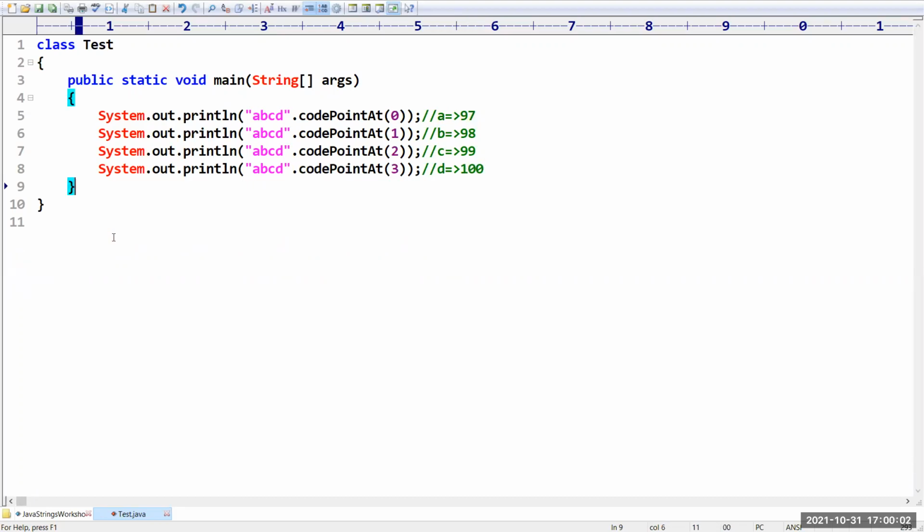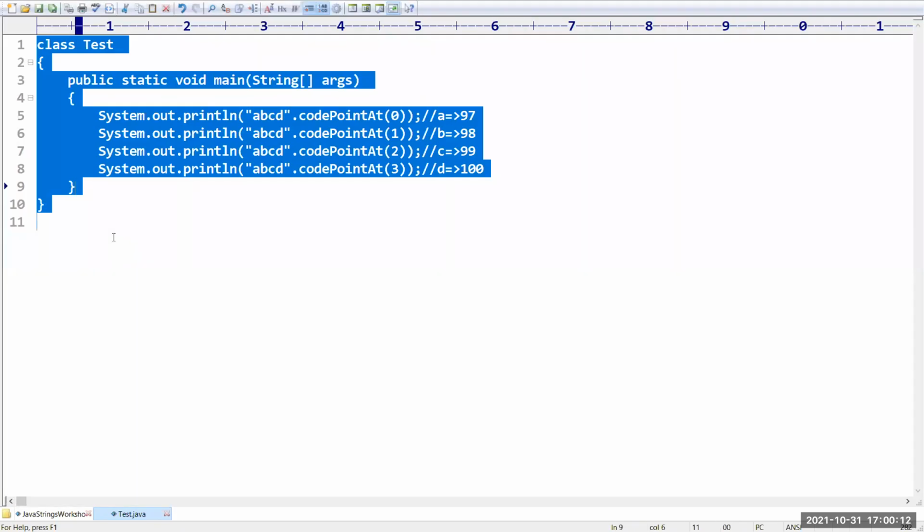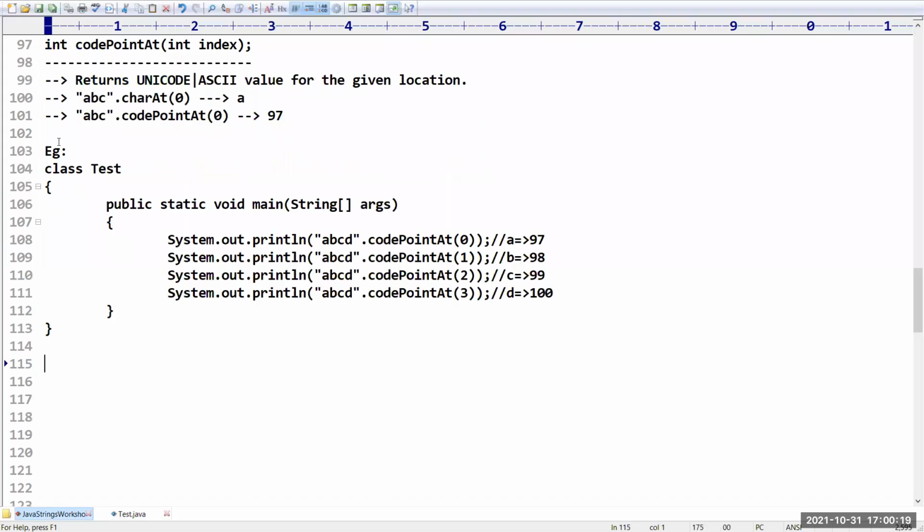Beyond that, nothing. Now let me run this code and let us check whether we are getting the same answers or not. 97, 98, 99, and then 100. Like this, we are going to get. This is the way you can work with codePointAt. Hope charAt and codePointAt are very clear. We have one more method.